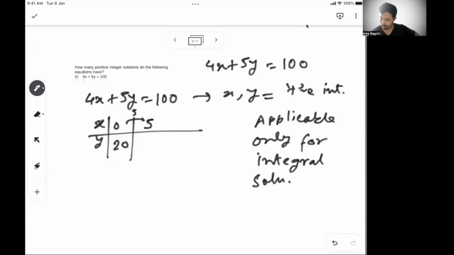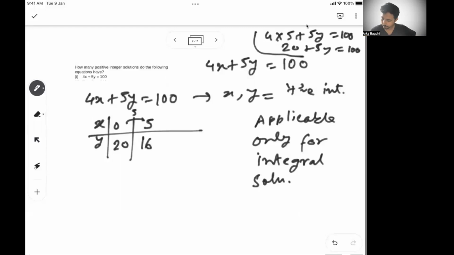If x equals 5, then 4x becomes 20, so 5y has to be 80, and then y becomes 16. Check: 4 into 5 plus 5y is 100, so 20 plus 5y is 100, and from there 5y is 80 and y is 16.